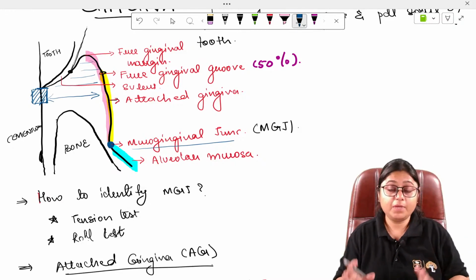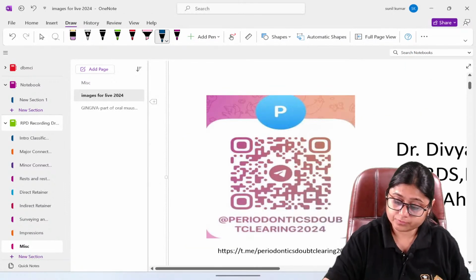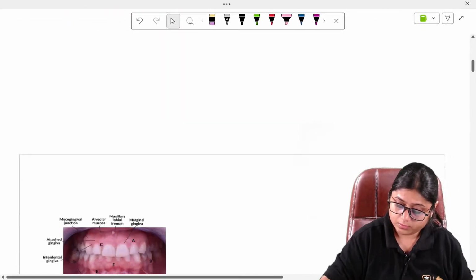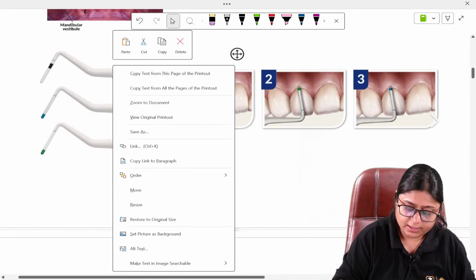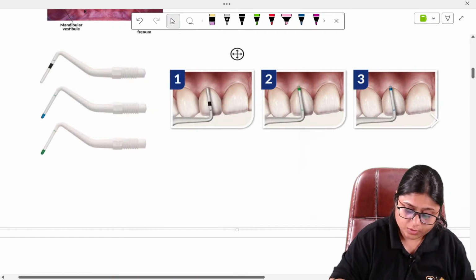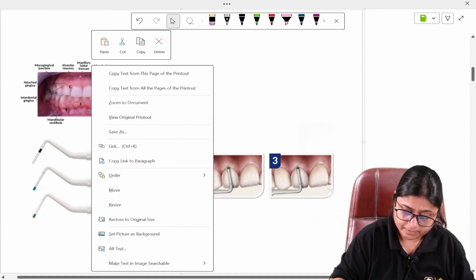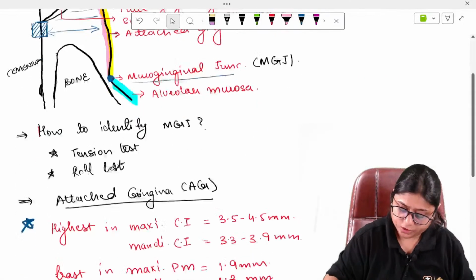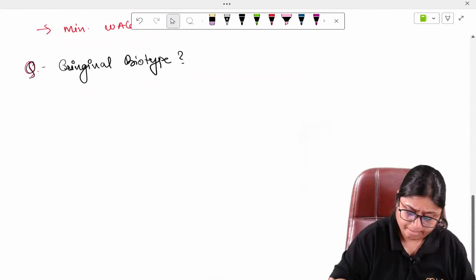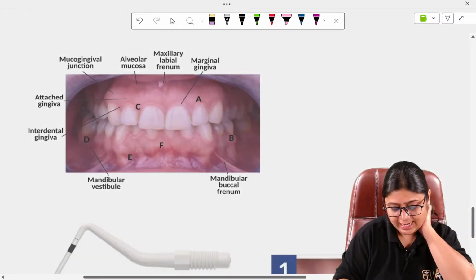Now, one image-based question was asked in the previous year's paper, about this. Identify the image. Okay, the question was to identify the image here. So here in this picture, first I'll tell you about this picture.